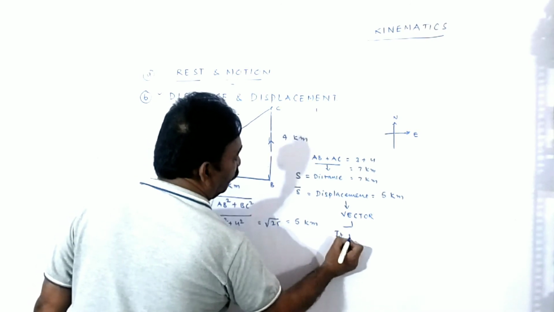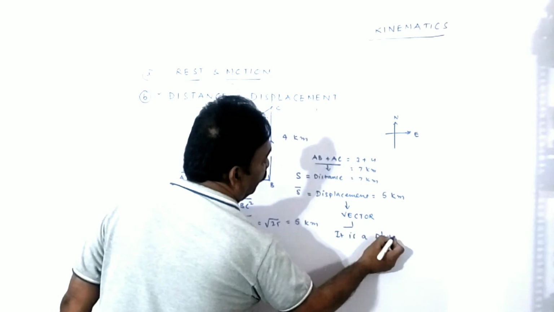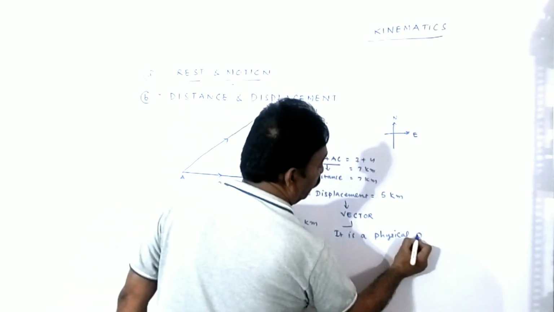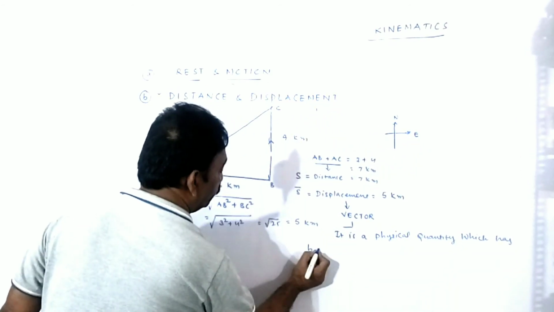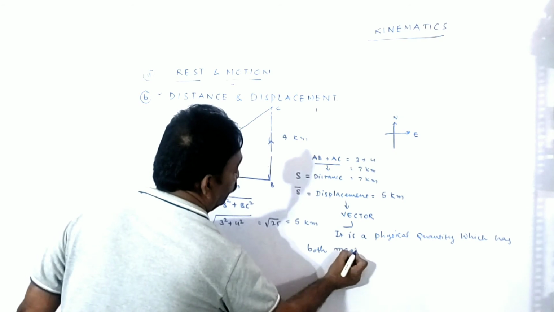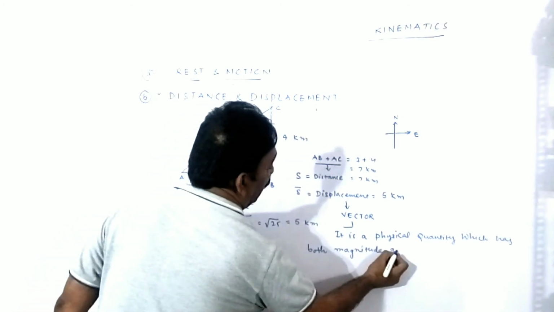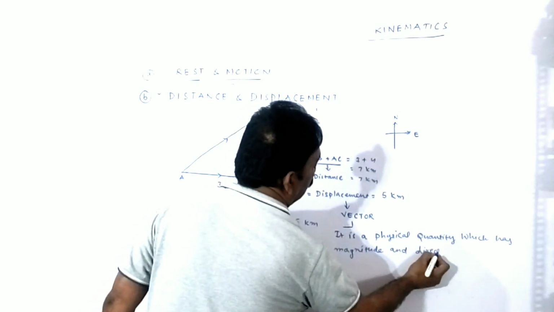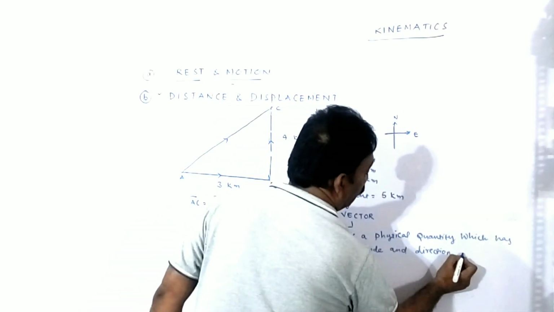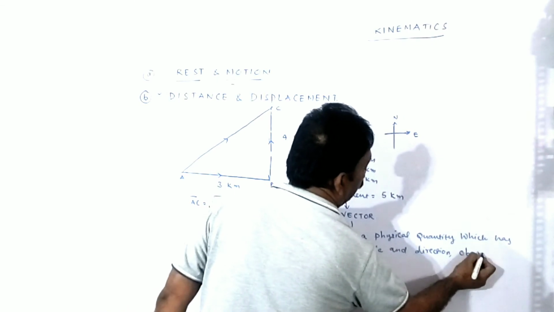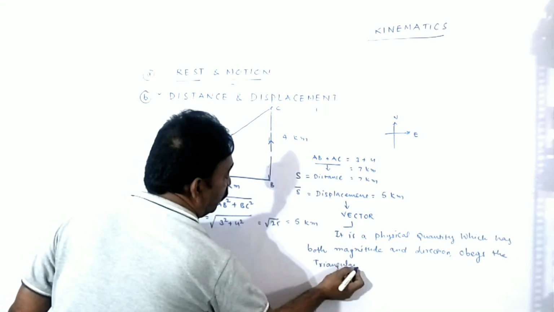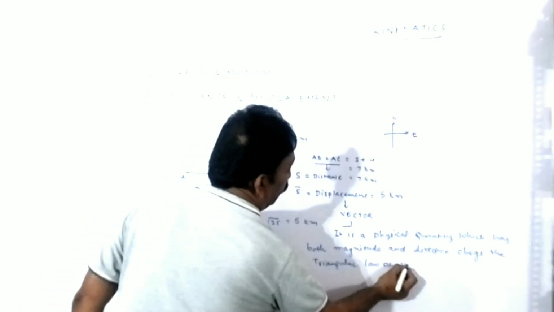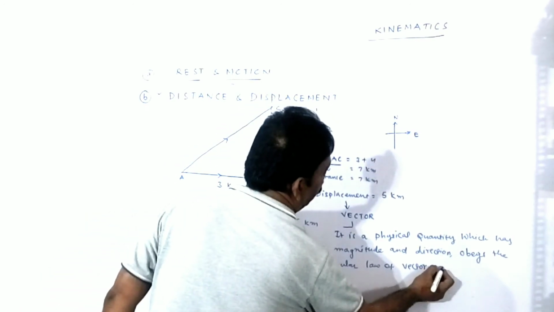It's a physical quantity which has both magnitude and direction, and obeys the triangular law of vector addition.